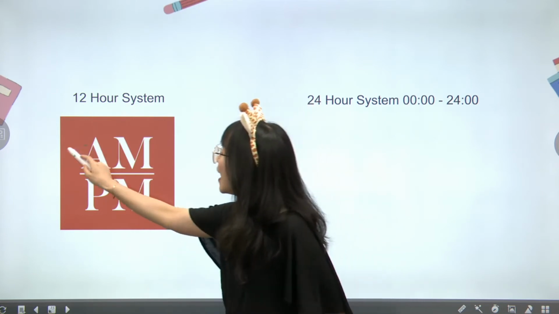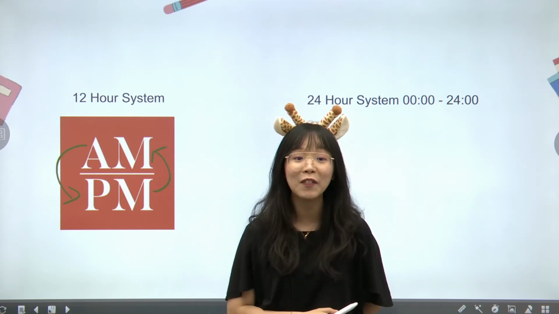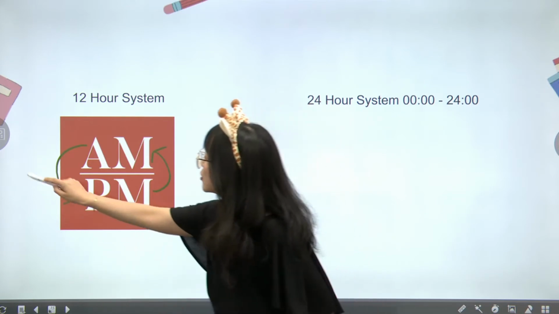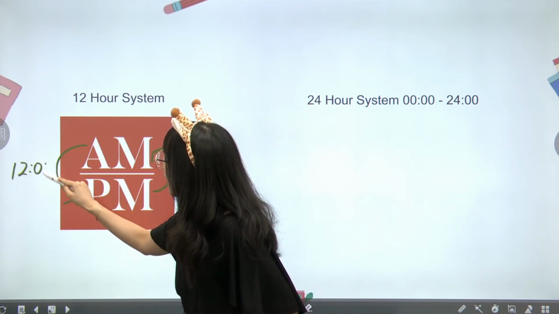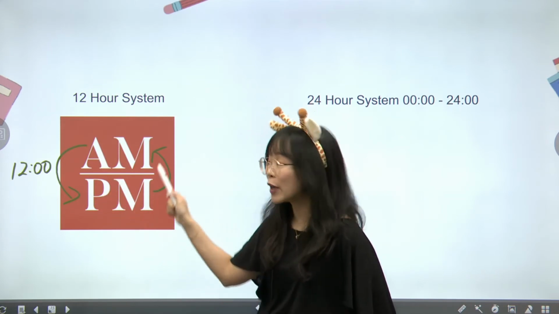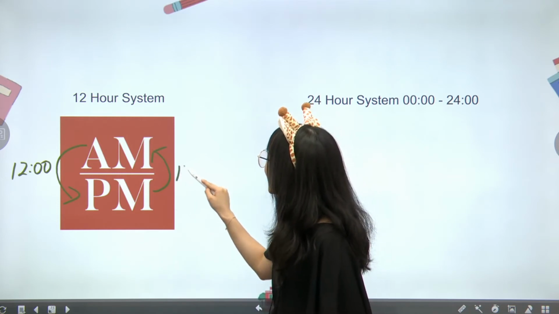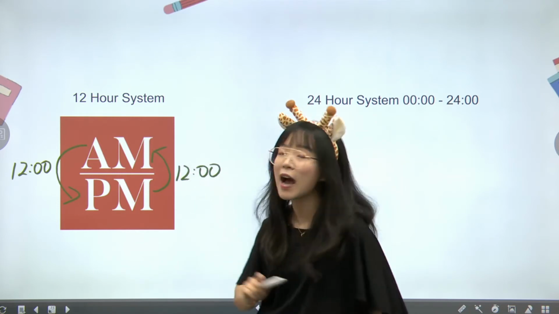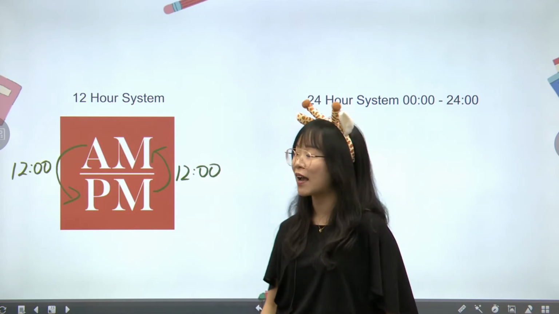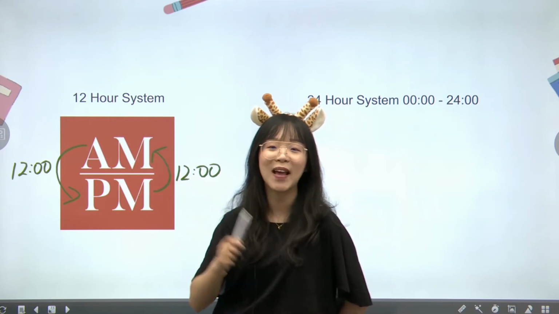Keep in mind our big middleman, my 12 o'clock. So whenever you see the 12, you will switch from AM to PM. And when you switch back, when is it? That will be 12 again. If you see the hour arm moving the second round, meeting 12 one more time, that will be the next day, and you're switching from PM back to AM.